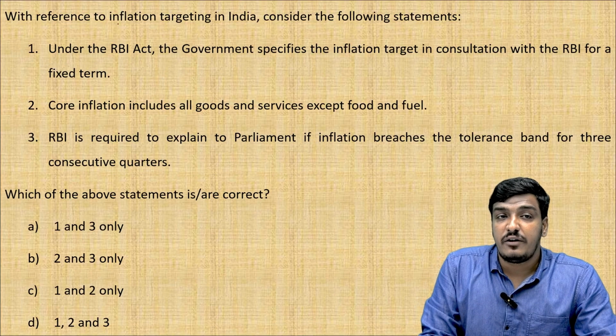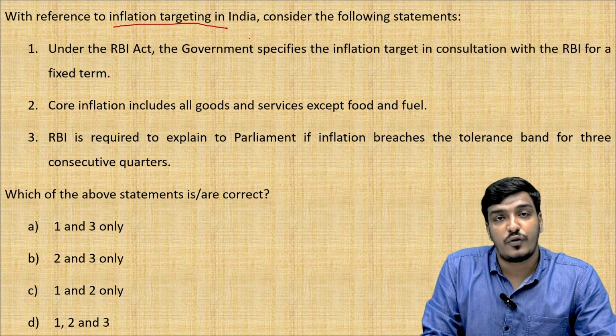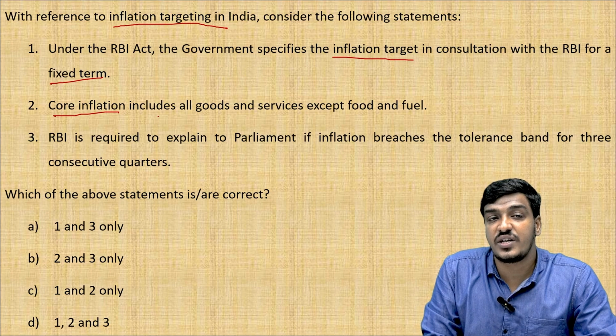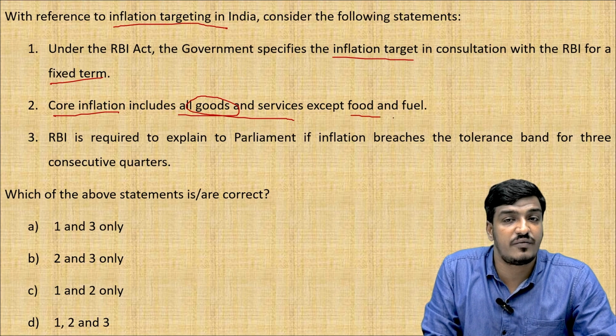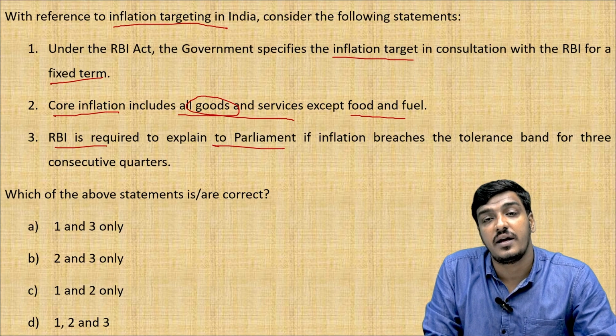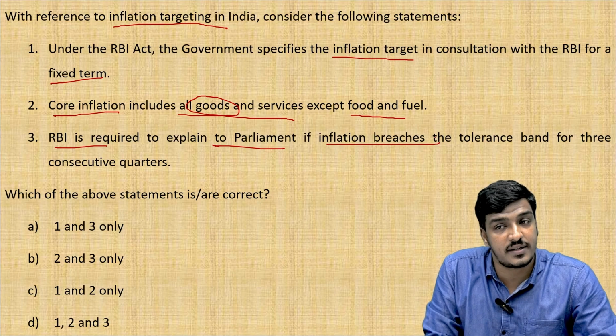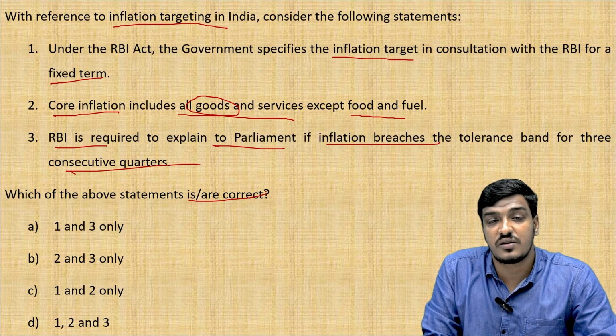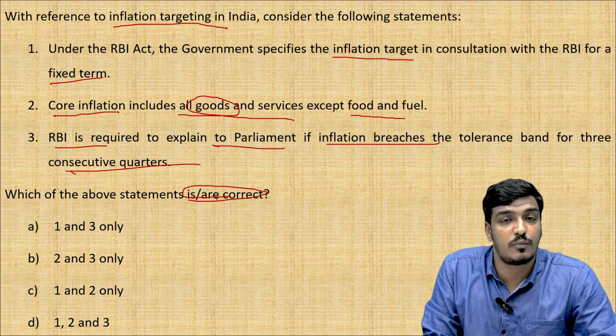With reference to inflation targeting in India, consider the following statements. Statement 1: Under the RBI Act, the government specifies the inflation target in consultation with the RBI for a fixed term. Second statement: core inflation includes all goods and services except food and fuel. Third statement: RBI is required to explain to Parliament if inflation breaches the tolerance band for 3 consecutive quarters. Which of the above statements is or are correct? In this question, they asked about the correct statements.